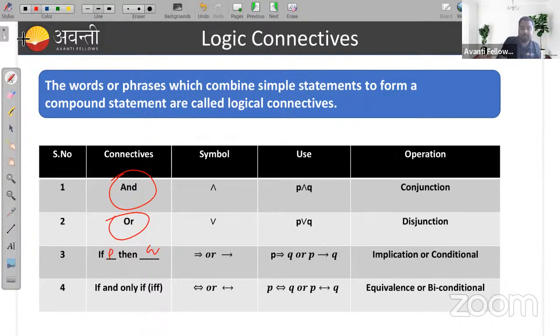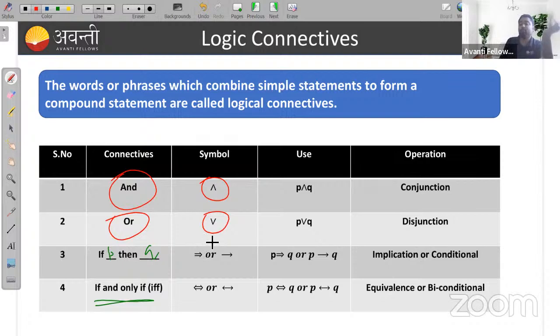Okay, if P, then Q, right? If P, then Q. And also the fourth one is if and only if Q. Okay, so the symbols are for and, we have symbols like this, and for or, like this.